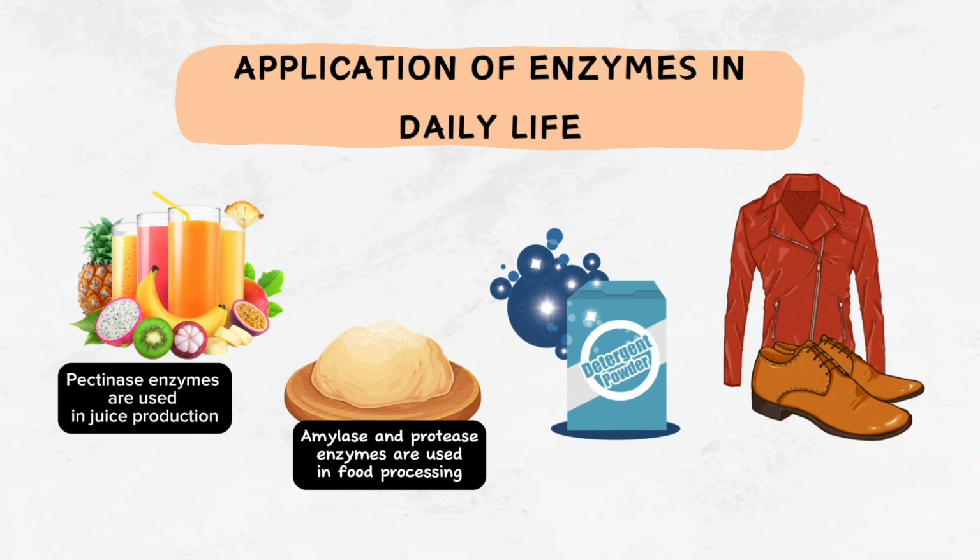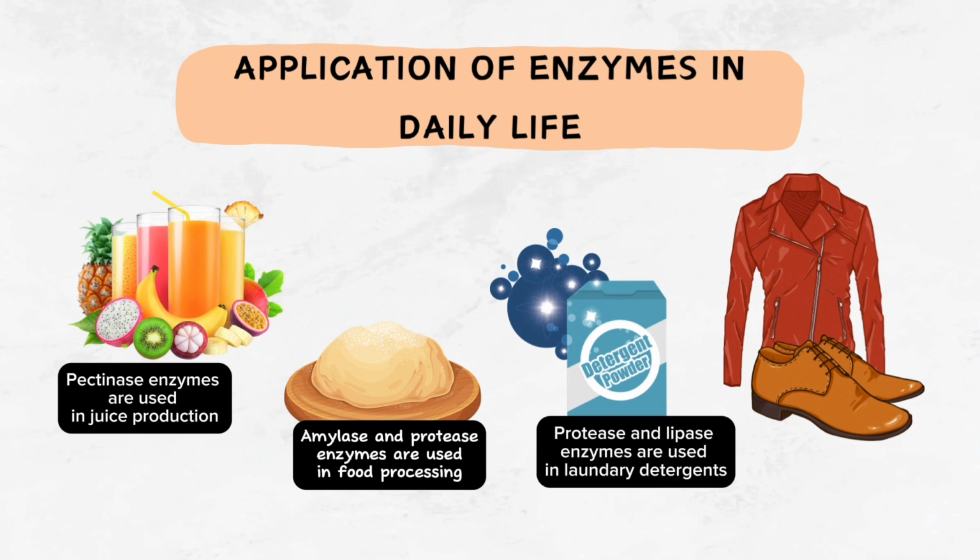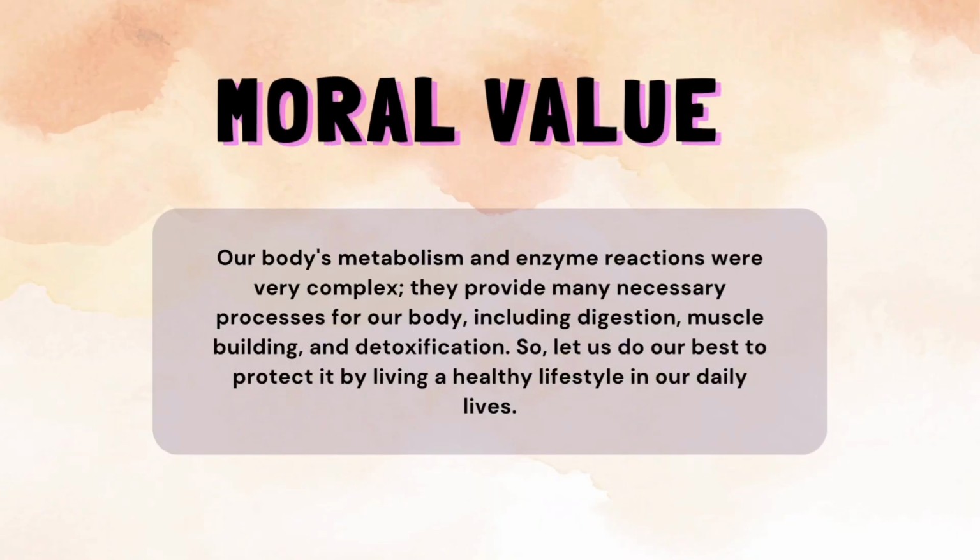Pectinase is used in fruit juice production to clarify and break down pectin in order to improve juice extraction. Enzymes like protease and lipase are used in laundry detergents to break down protein and lipid paste stained on clothing. In the leather industry, trypsin is used to extract fur from animal hide to make leather products.